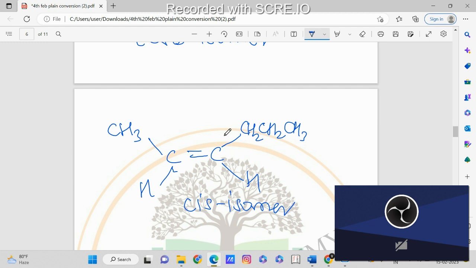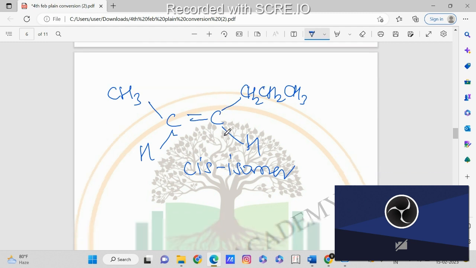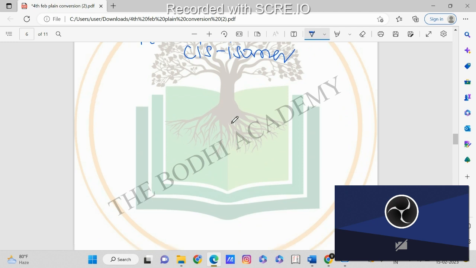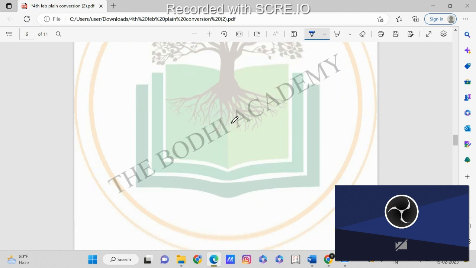When they are attracted to each other with much force, it is difficult to break their bond, so the energy required will be higher. So that's why the cis isomer will have the higher boiling point. Higher energy means higher boiling point. Okay, so next we will see the next question.